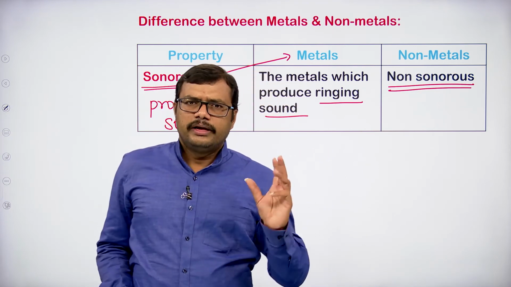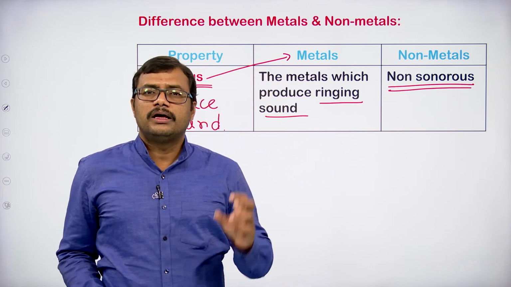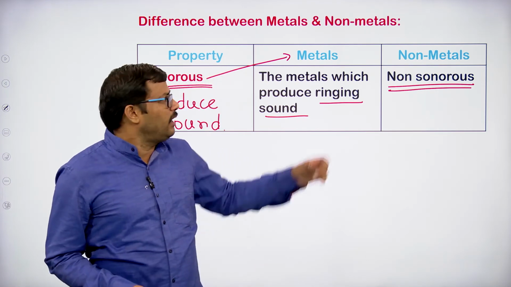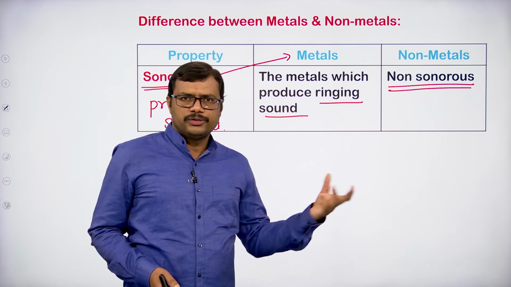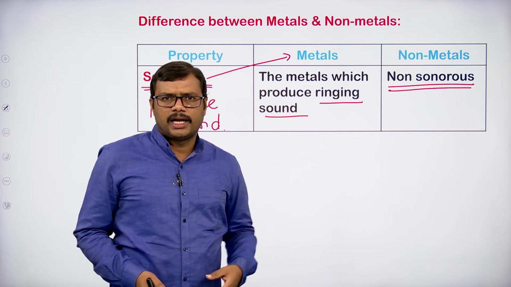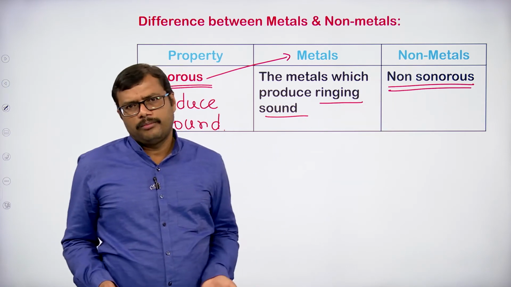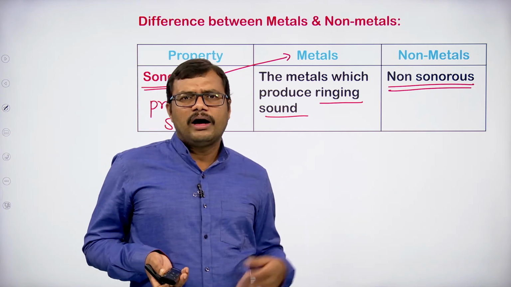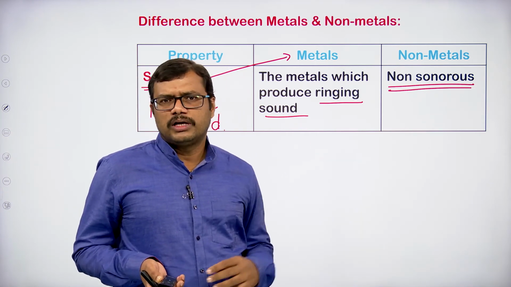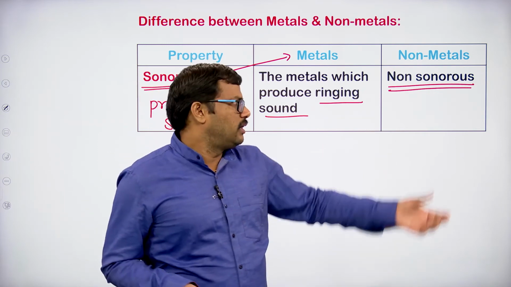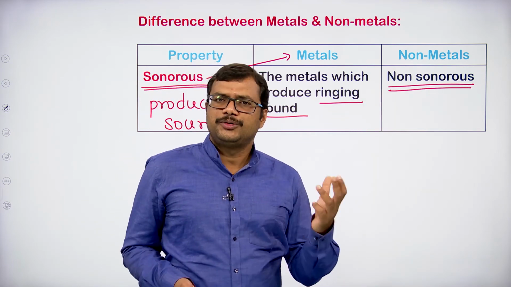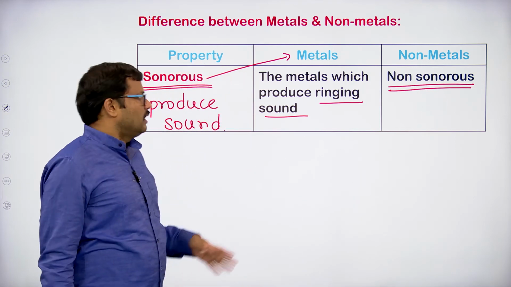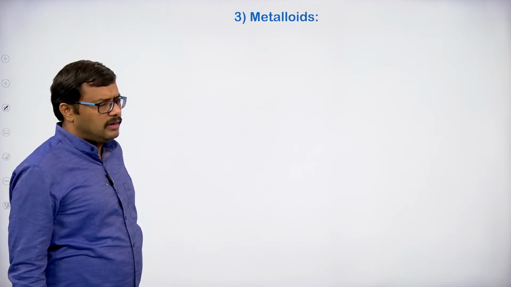Sonorous means the ability to produce a ringing sound. Metals produce the ringing sound when they are beaten, but most non-metals are gases. Bromine is a liquid and a few are solids, but of course those solids won't produce any sound, and therefore we call them non-sonorous. So these are the properties that we come across with respect to metals and non-metals.